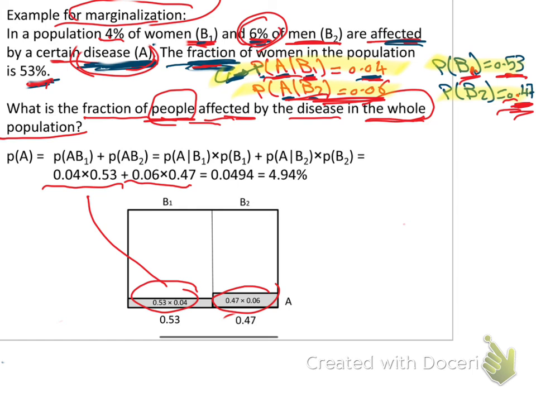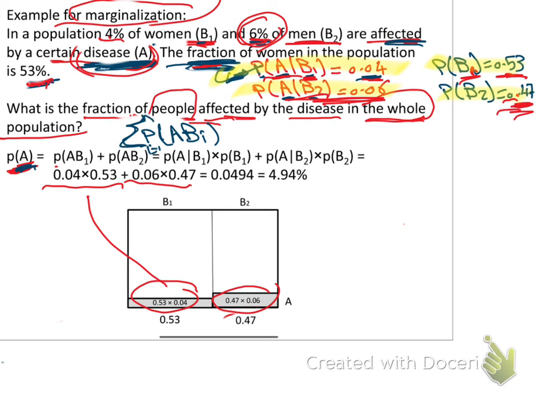We are solving using the formulas of marginalization, so we have to follow the formula. The probability of A equals the sum, and if you remember, this is A, so it will be the probability of A, Bi, starting from i equals 1 up to i equals n, or i equals 2 in my case.